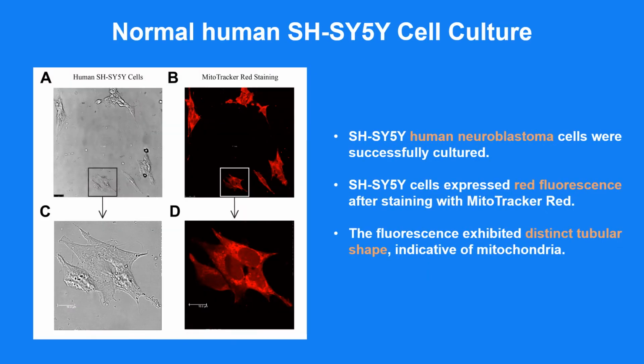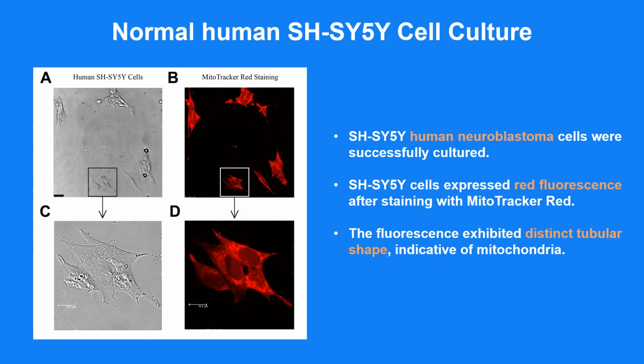I'd like to begin by showing these images that were taken in the confocal microscope. These are SHSY5Y cells that were not treated with H2O2 and stained with 500 nanomolar of MitoTracker Red for 15 minutes in a 37°C incubator. Afterwards, the cells were removed from the MitoTracker solution and fixed for 10 minutes in formaldehyde.